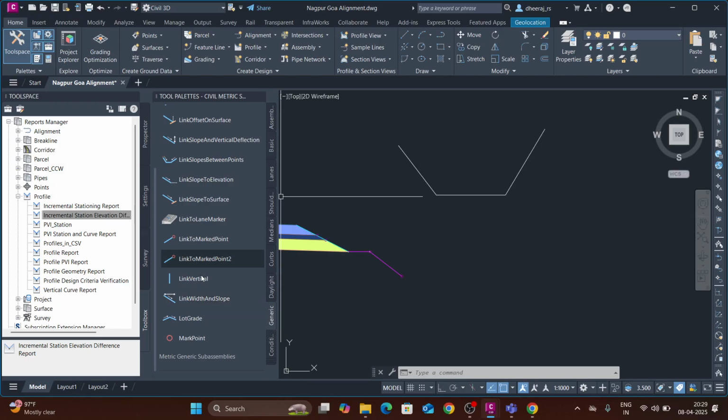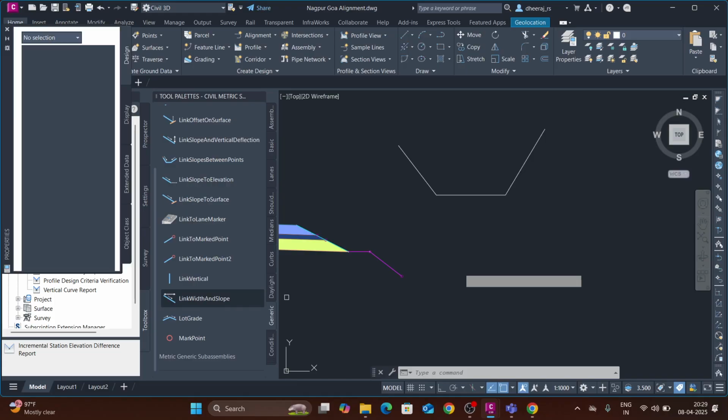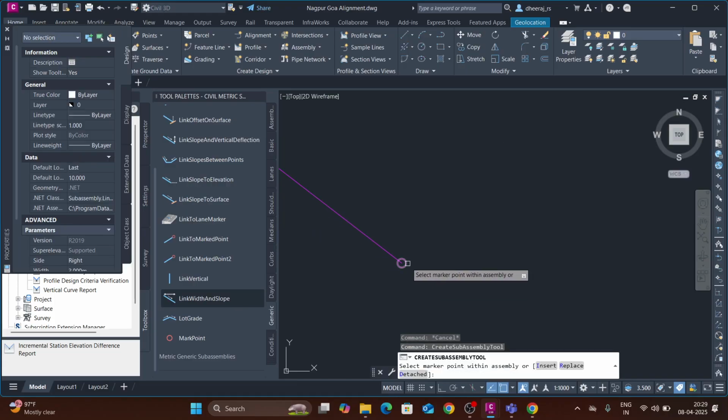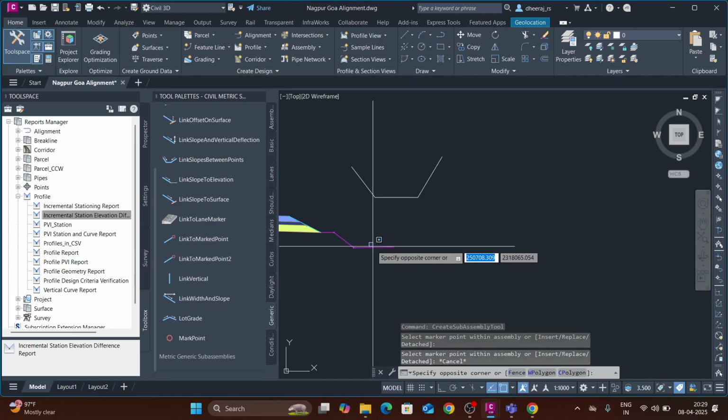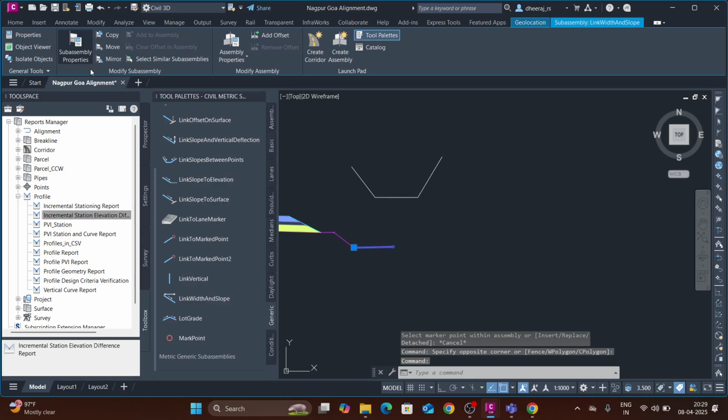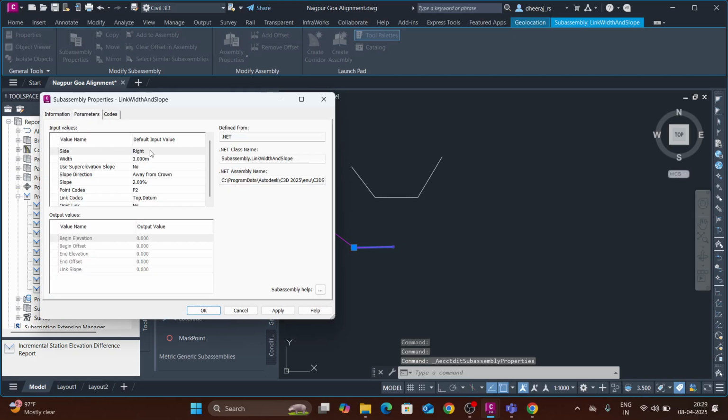Same, I will take the link width and slope. Right now, I will modify the properties in the sub assembly. Bottom width will be 1 meter, and it is having a zero slope, perfectly horizontal. Click apply, click OK.